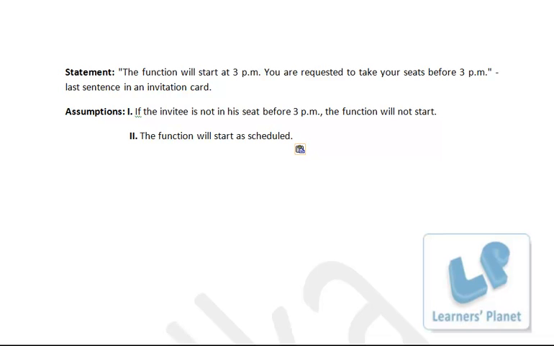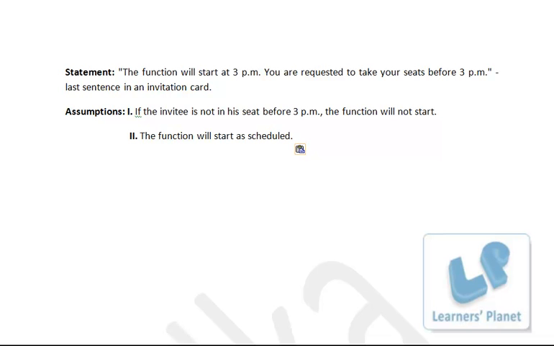That really doesn't mean that if you do not reach there on time, the function will not start. The function will start as scheduled, whether you reach there on time or not. If you do not reach there on time, you will miss something, right? So this assumption is not implied from the statement. Okay. The second is the function will start as scheduled. So the function will start at 3 p.m. That is the first part of the statement, right? So the function will start at 3 p.m. and it will start as scheduled. That is pretty much implied from the statement.